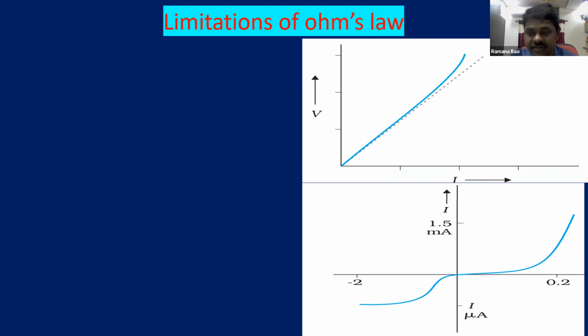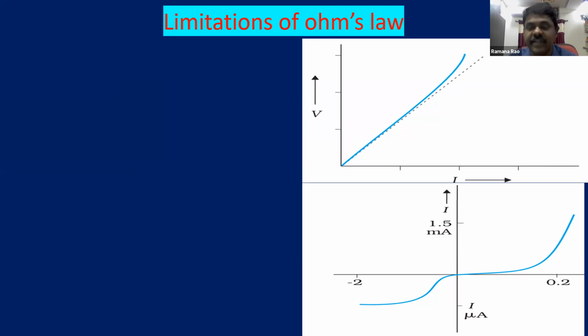So you can see a curve between voltage and current. It is not a straight line. So the voltage is not proportional to current in those cases. So in all the situations, voltage is not proportional to current. Though voltage is proportional to current, it is not going to follow a linear variation, not a straight line variation. If it obeys a straight line variation, they are ohmic conductors.